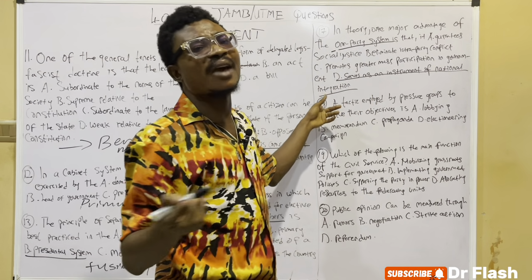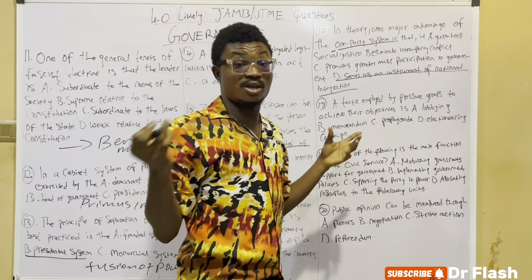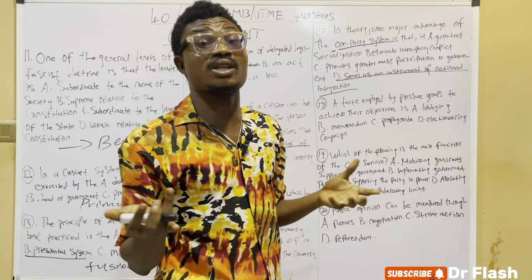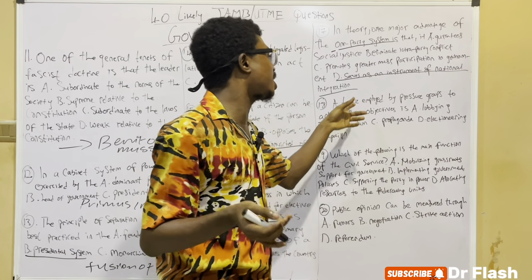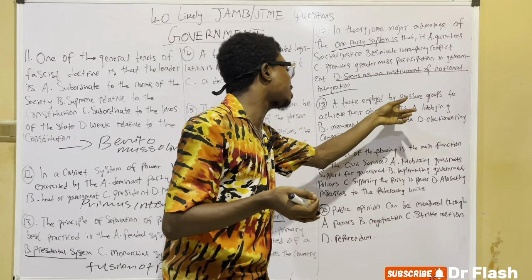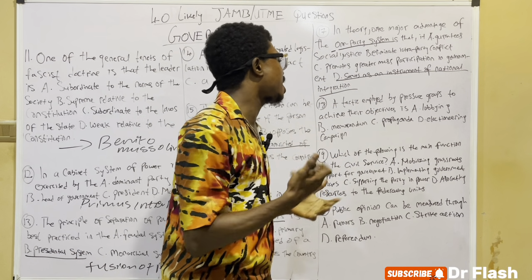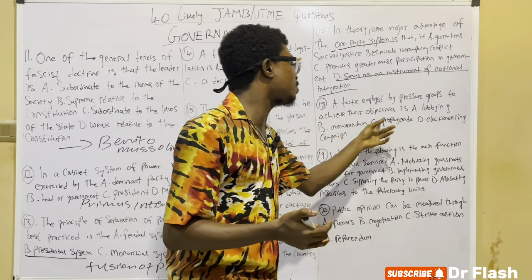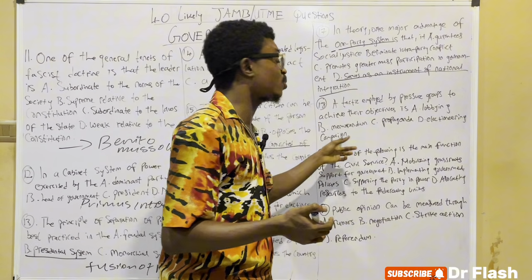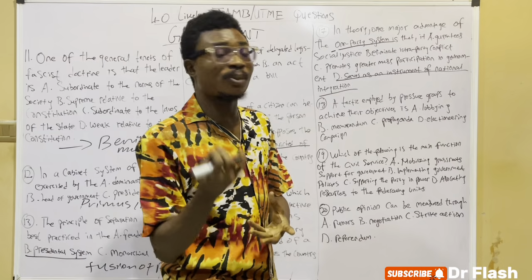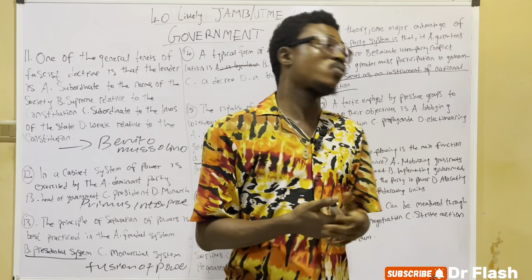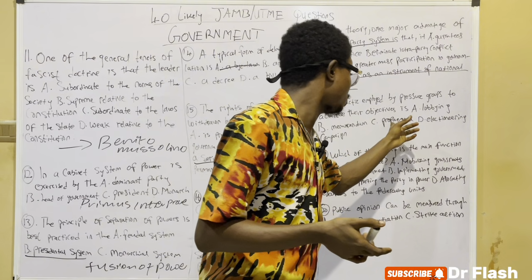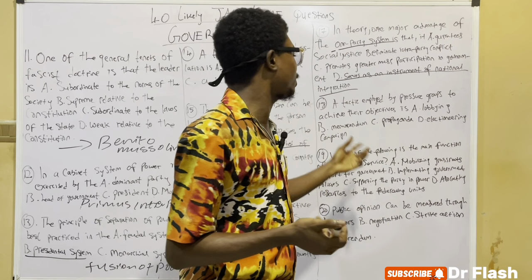So this question they gave us here is on government, and we'll see the mode of operation of pressure groups. And they ask a question here: a tactic employed by pressure groups to achieve their aim is: A, lobbying; B, memorandum; C, propaganda; and D, electionary campaign.